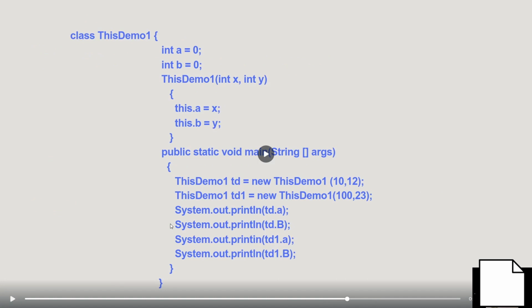So here is a demo program. As you can see, int a equal to 0, int b equal to 0, and this is a demo. this.a equal to x, this.b equal to y. And here is the main function that will print all of this: demo 1, this.demo 1 and this.demo 2.